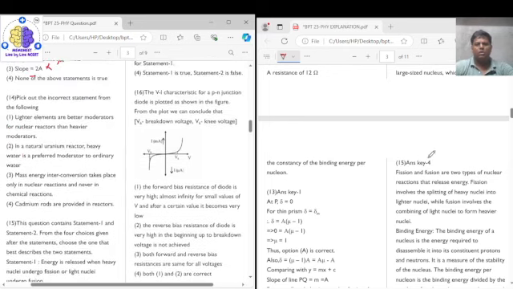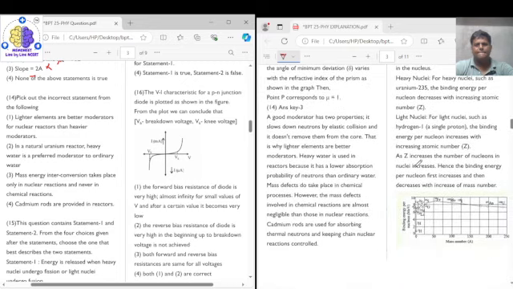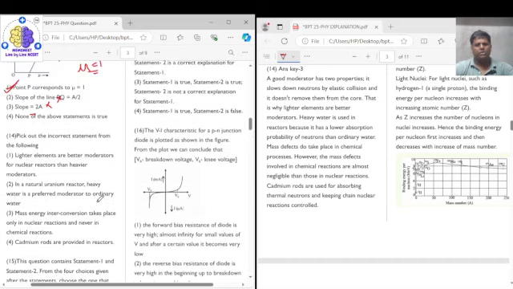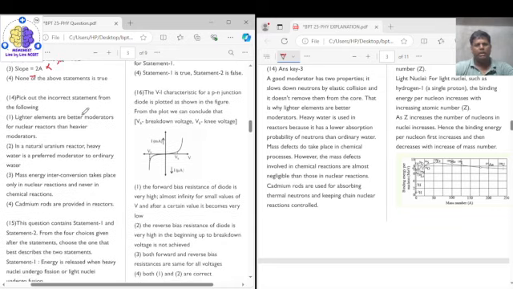Now coming to question number 14. Question number 14 says pick out the incorrect statement from the following. First, lighter elements are better moderators of nuclear reactors than heavier moderators. Second, in a natural uranium reactor, heavy water is a preferred moderator to ordinary water. Third, the mass energy interconversion takes place only in nuclear reactions and never in chemical reactions. Fourth, cadmium rods are provided in reactors. So in this question we have to find the incorrect statement.